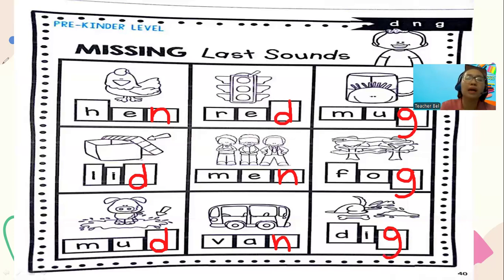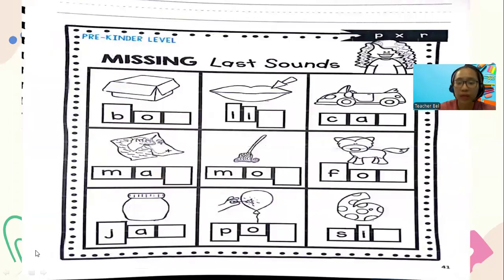So let's go back and let's review. You have hen, red, mug, lid, men, fog, mud, van, and dig. Those are some of your words that you need to remember and spell out correctly. Now, if you're done with the work, good job. But if you're not yet done, pause the video. Play it again once you're done. I'll be moving on to the next page. Let's go to the next part.